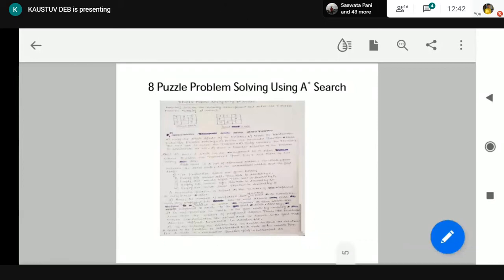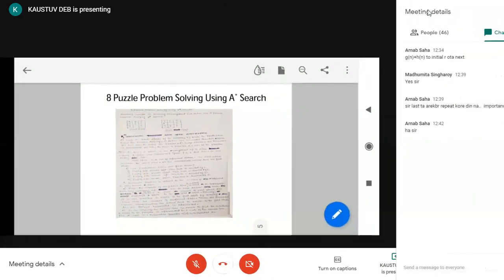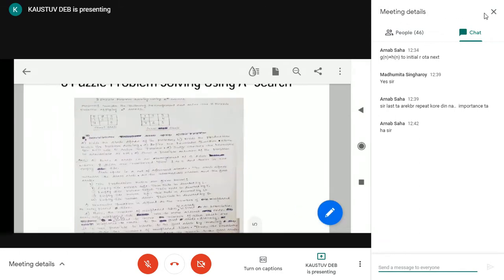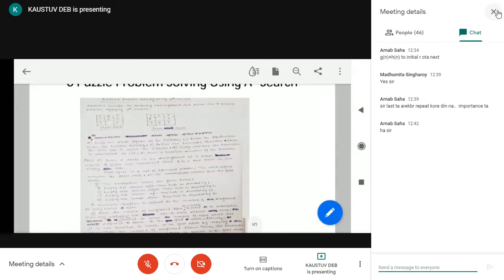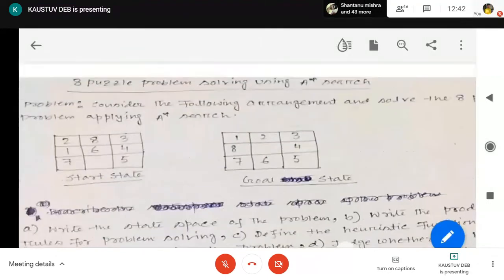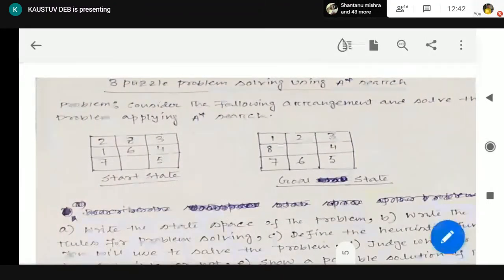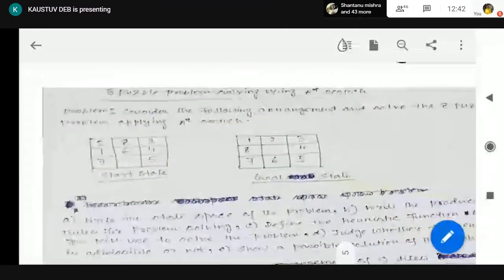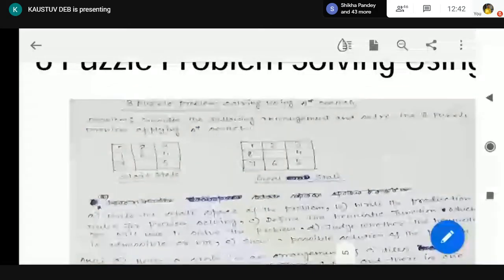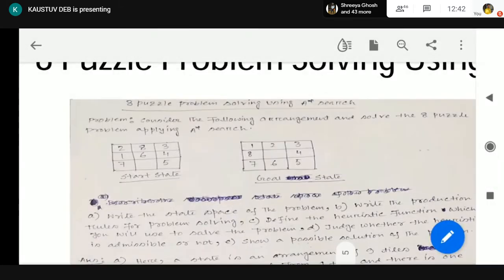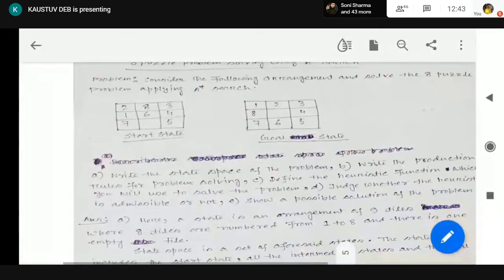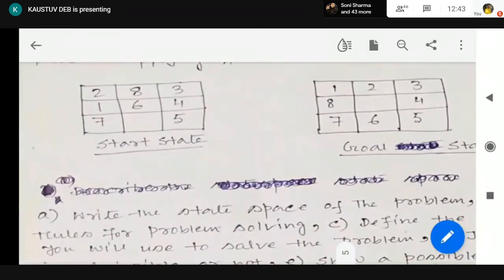Okay. Now this is very important. Let me enlarge it. Okay, so this is a problem. This is the 8 puzzle problem. And this is the start node. Are you seeing the start node?